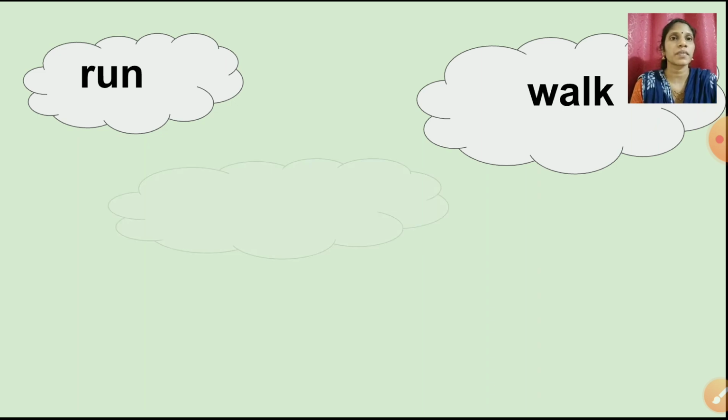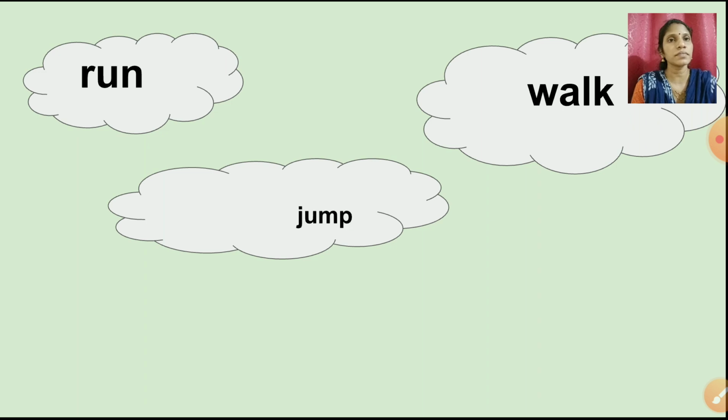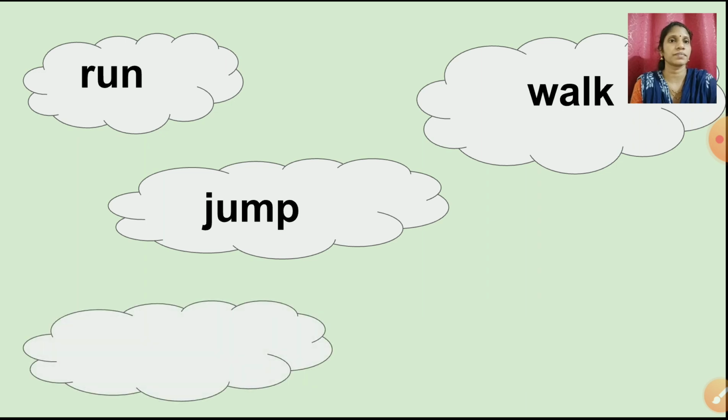Okay, now the next one, jump. Okay, this is also the action word. Then comes eat. Okay, so we are doing the action of eating. I am eating. Okay, so eat is the action word.